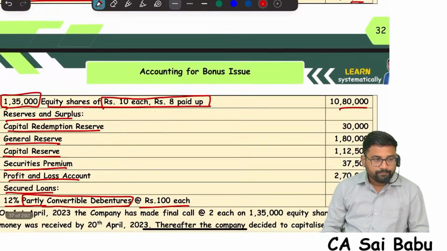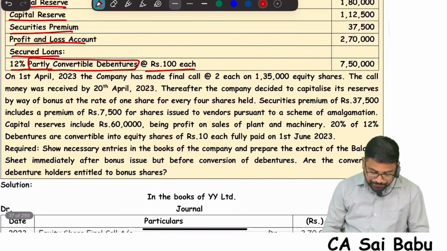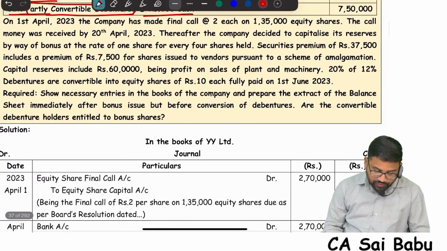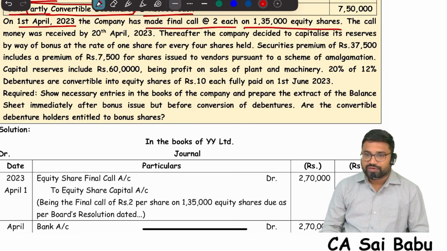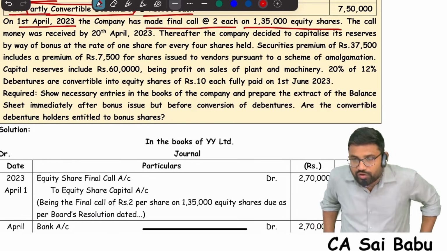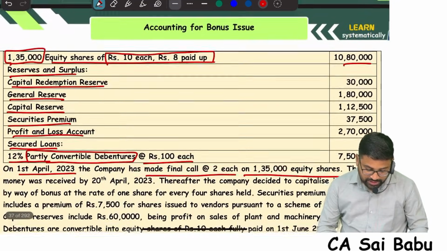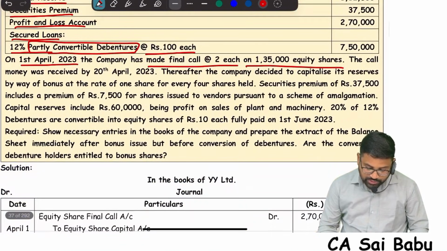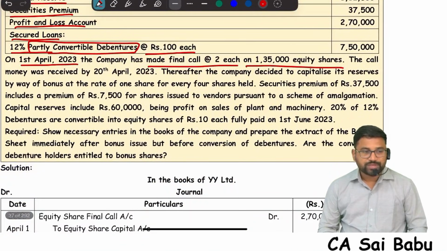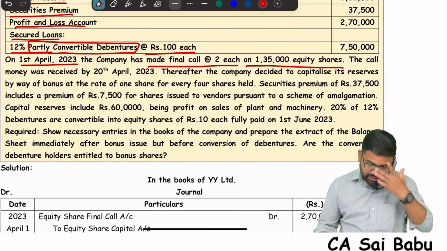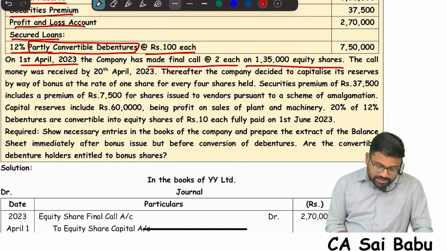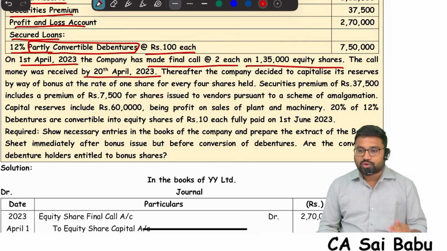Okay. Now see this. What happened? On 1st April 2023, the company made a final call of 2 rupees each on 1,35,000 equity shares. Actually, equity shares are partly paid, so they are now calling 2 rupees. That means they are making the partly paid shares into fully paid. Correct? Next, the call money was received by 20th April 2023.